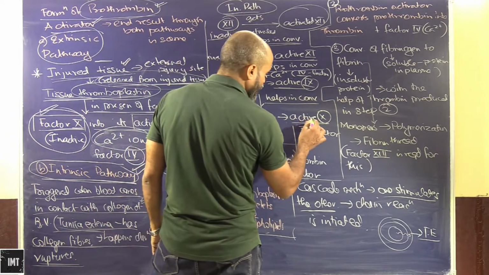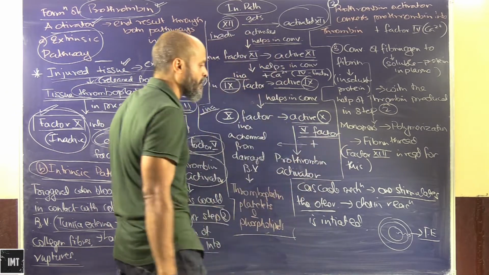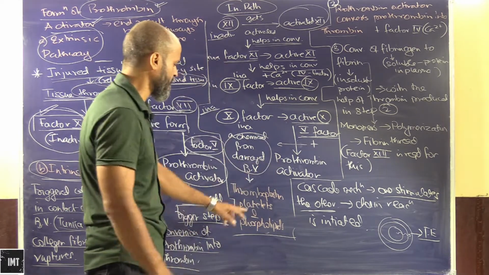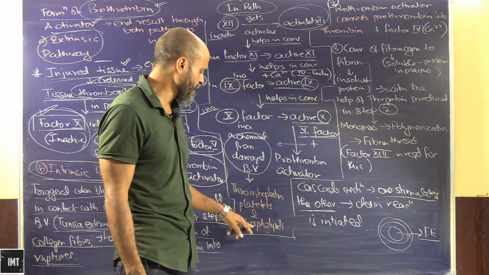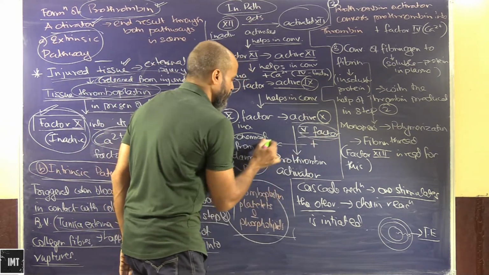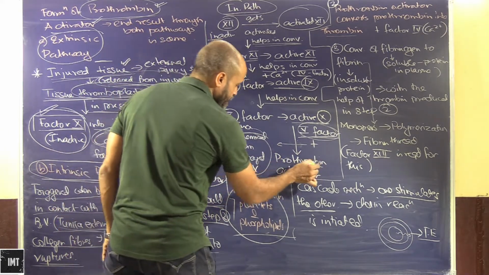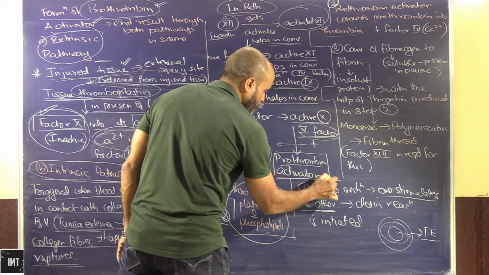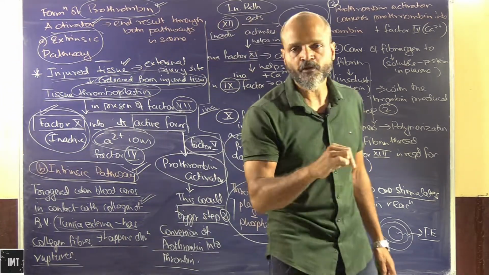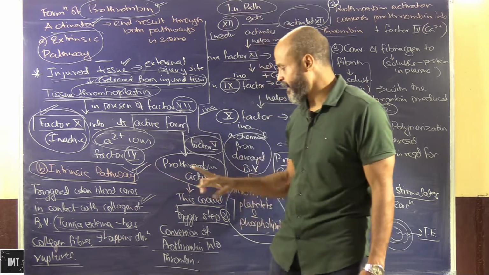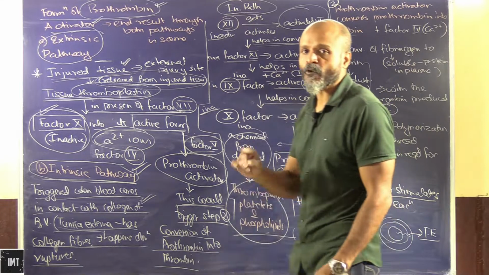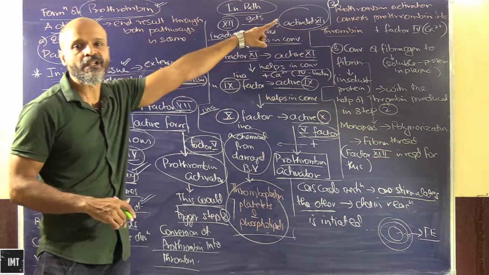Now this active factor 10, in the presence of factor 5 and a chemical from the damaged blood vessels, basically thromboplastin, platelets and phospholipids, gets converted into the final product, prothrombin activator. So whether it is the extrinsic pathway or the intrinsic pathway, what we are getting is the prothrombin activator. This will lead to step 2.